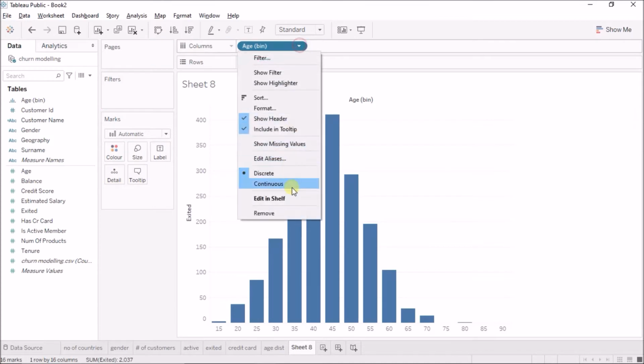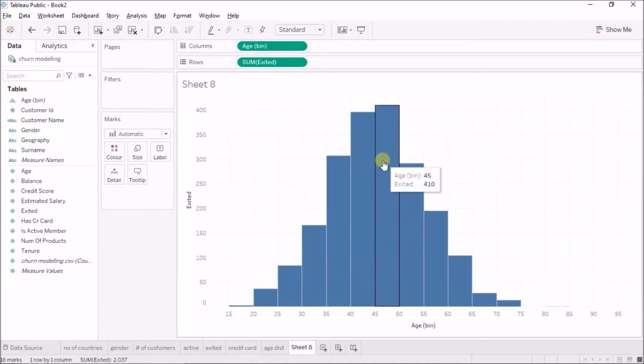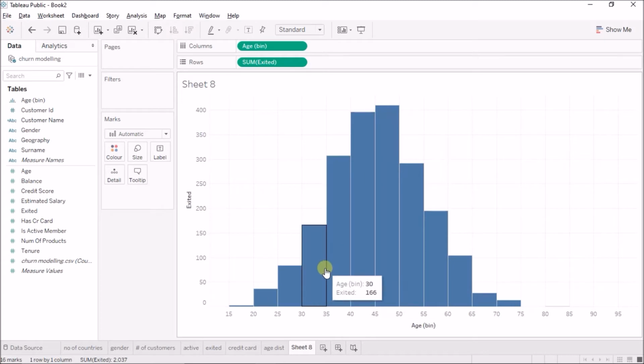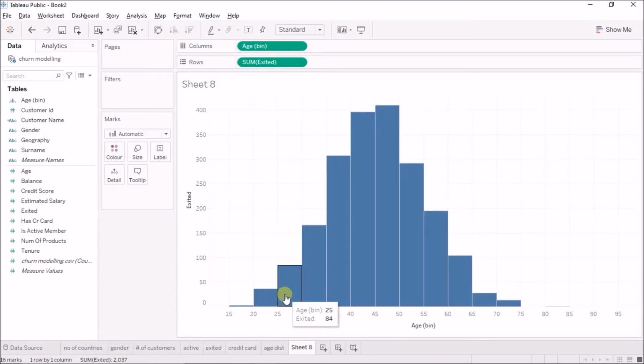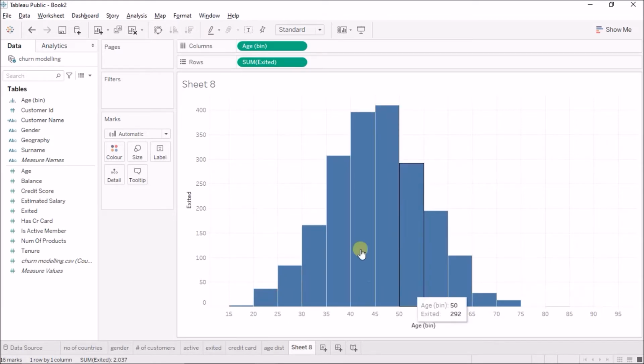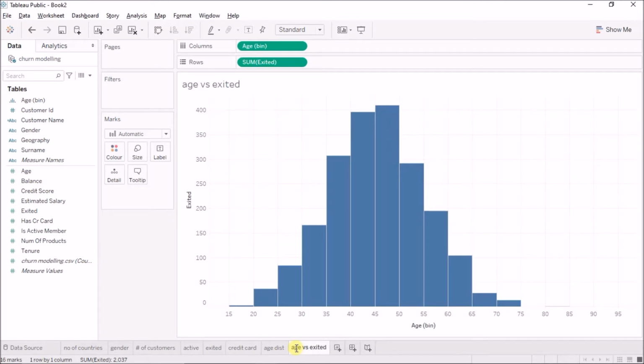I'll again make this continuous. Now this is giving me how many exited as a function of the age bin. Okay, so now this is age bin of 15 to 19. This is age bin of 20 to 24 because the bin size is 5. This is 25 to 29, etc. Okay, so this is my age versus exited.